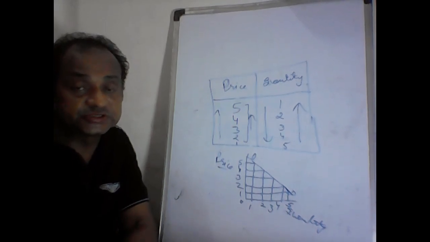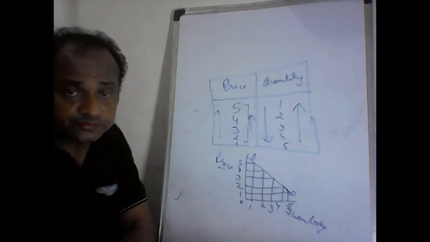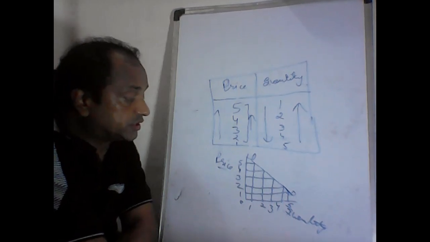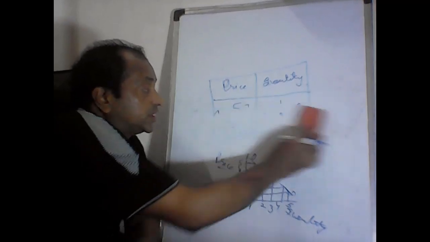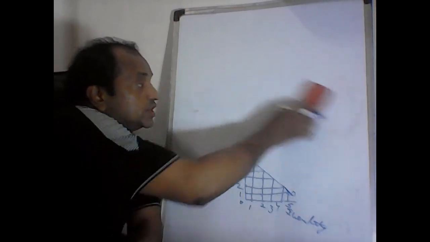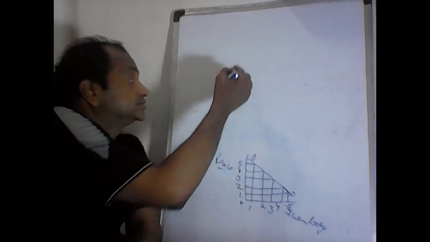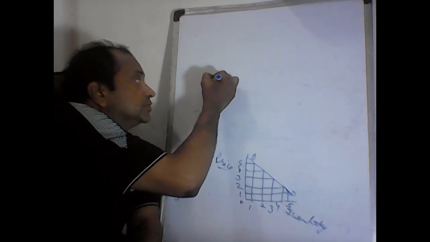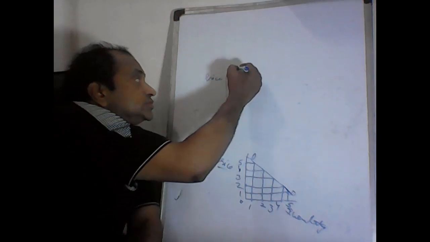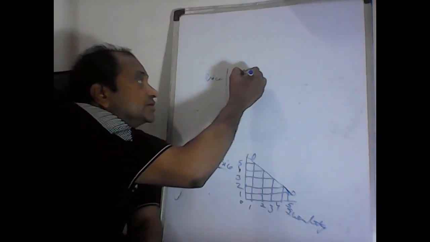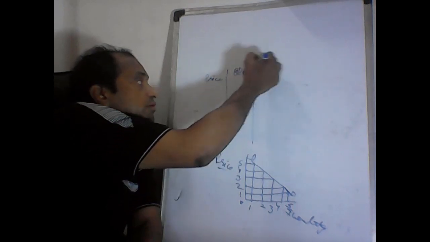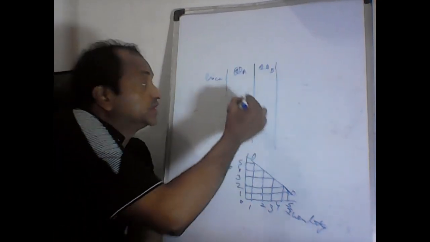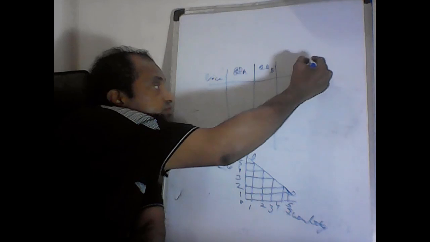which is a total combination of different demand curves of various customers. Likewise, if we are finished with this, I can go on next. That is marketing. We can make a schedule of it, like price, quantity demanded of A, quantity demanded of B, which can be extended up to and it's a market demand.